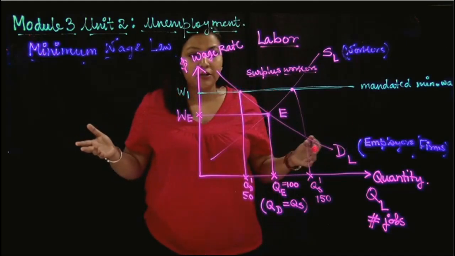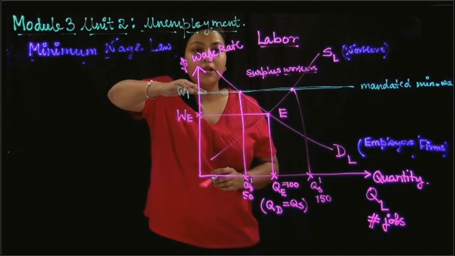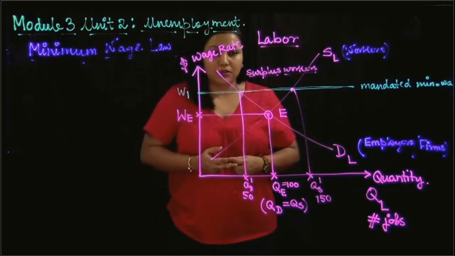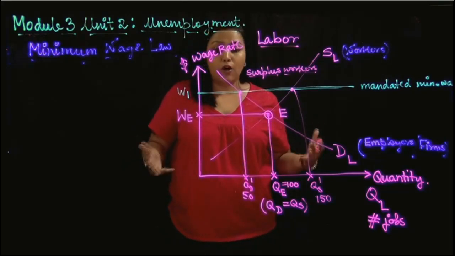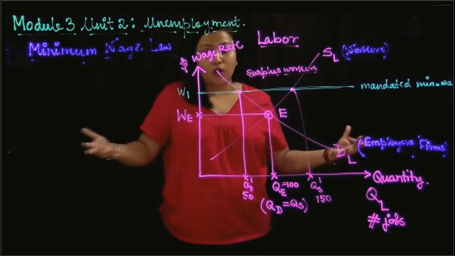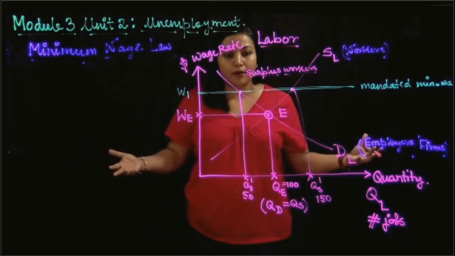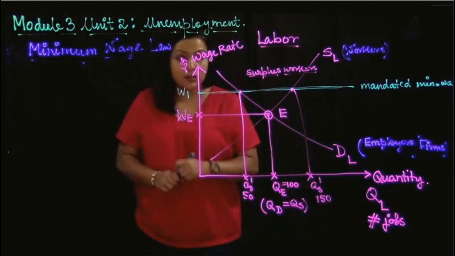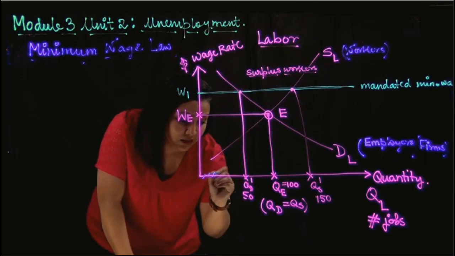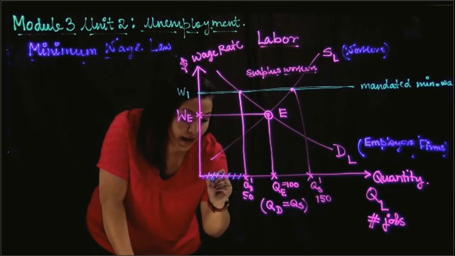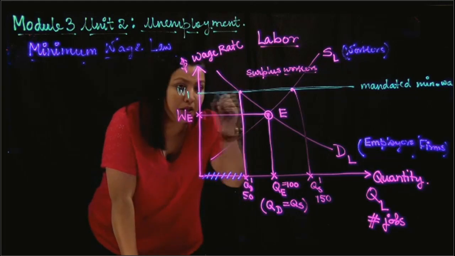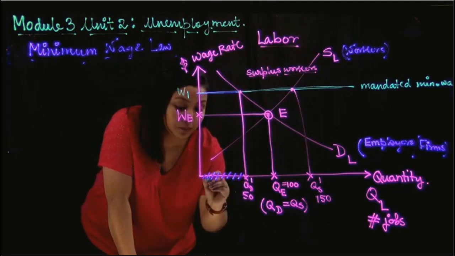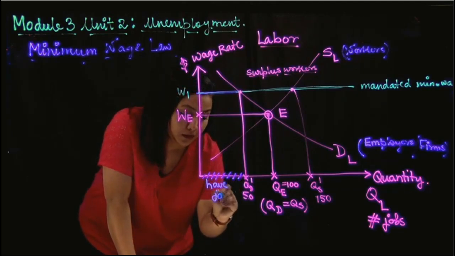But here that's not a possibility, right? Because this wage rate is a rule. Nobody can break that rule. So that downward pressure on the wage rate cannot exist. So what happens? There has to be some other way of adjustment. The other way is obviously that people are left unemployed. There are only so many jobs available. So only, and please note this carefully, only these 50 workers are the workers who end up having jobs under the minimum wage. When the wage rate is W1, only these 50 workers have jobs. These are the employed people.